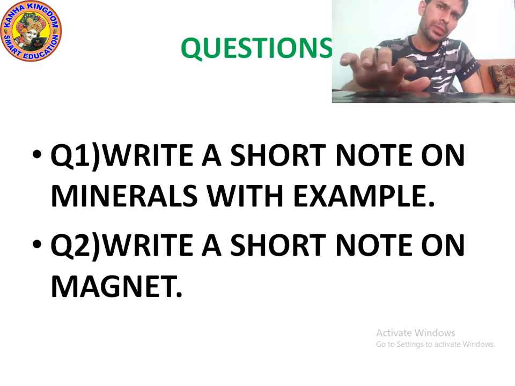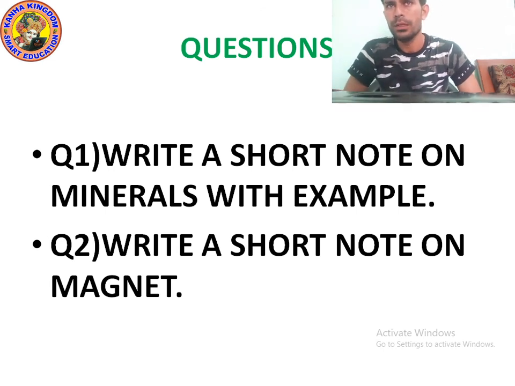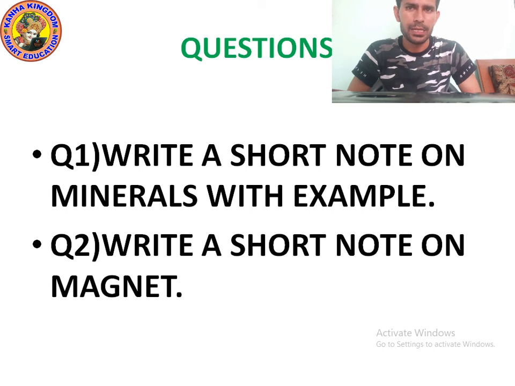Question number 2. Write a short note on magnet. Substances that can attract iron are called magnets. There are two types of magnets: natural magnet and man-made magnet. The natural magnet is magnetite. It was discovered by the Greek shepherd Magnus. Man-made magnets are made from iron, nickel, cobalt.